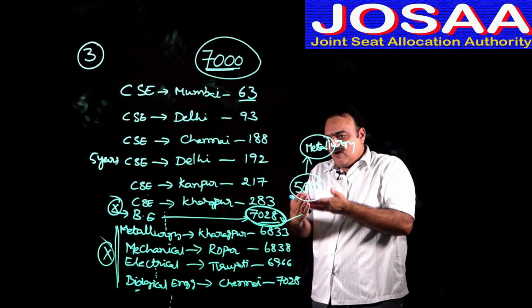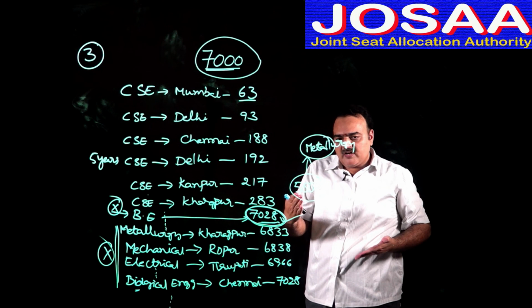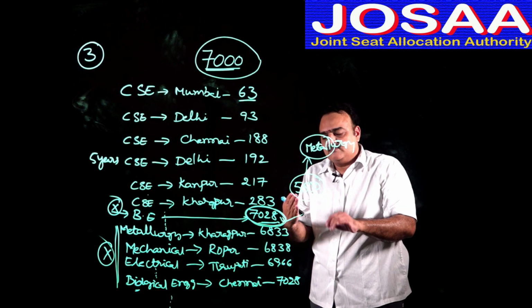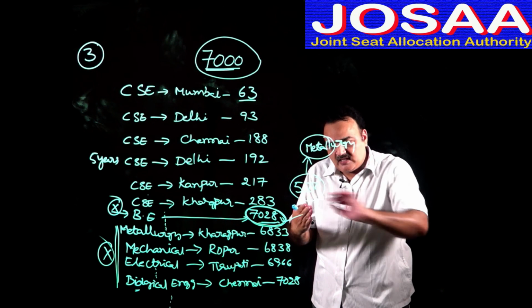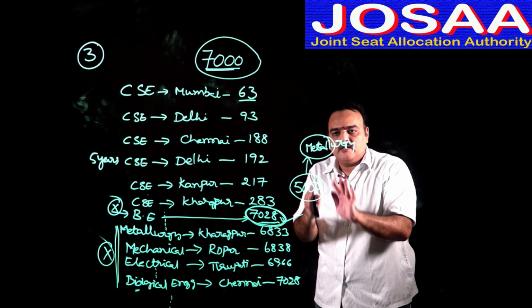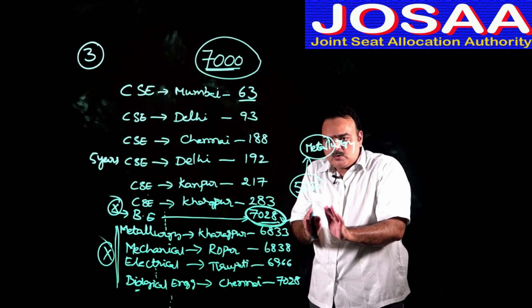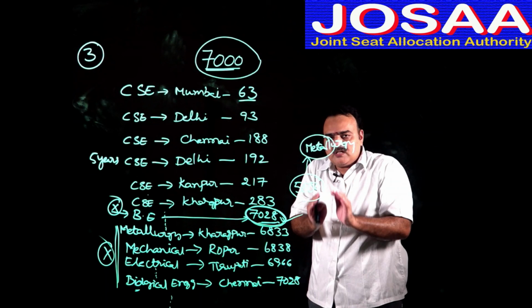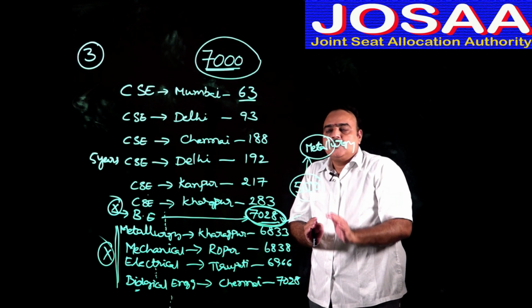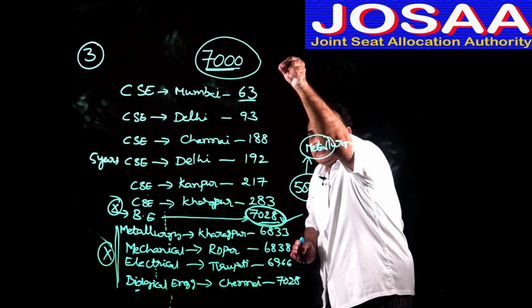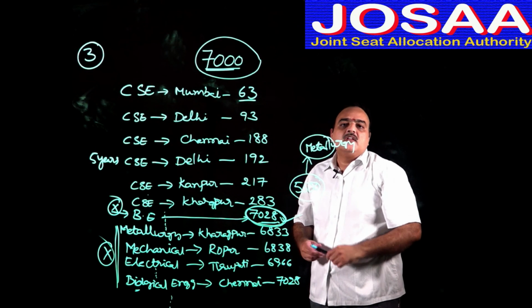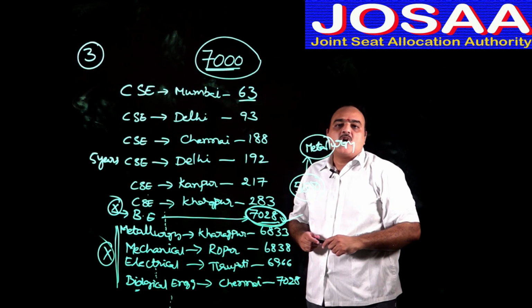Let us look at what are all the various courses that you are interested in. What are all the courses that you are not interested in? If you are not interested, strike them off. Don't enter them. After doing this homework, identify the preferred courses and the preferred IITs. Only those, as per the rank order, you enter in your JOSA choices.